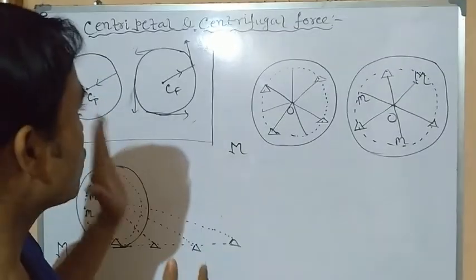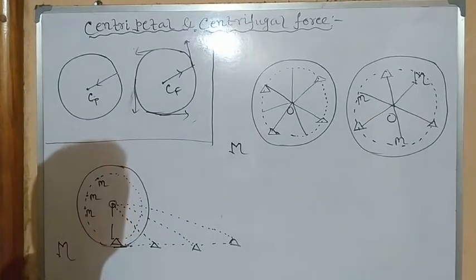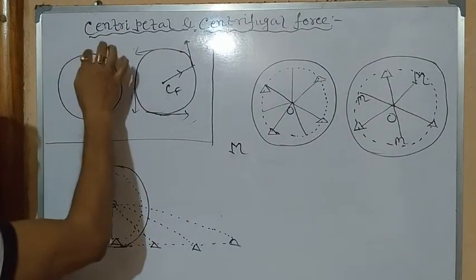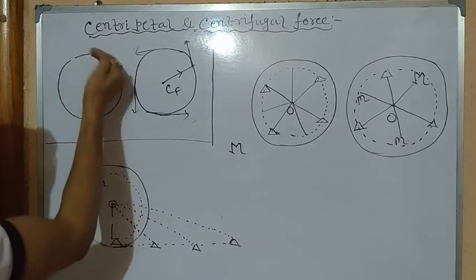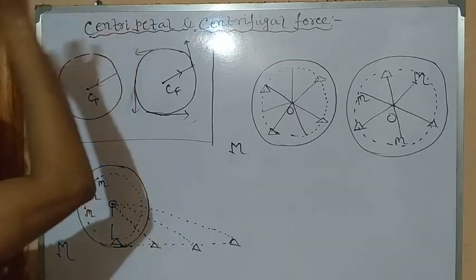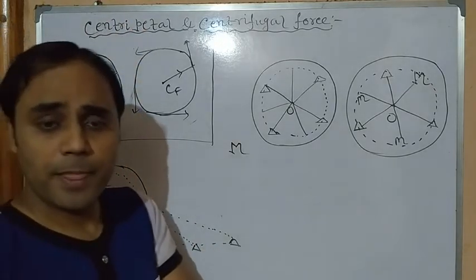Clear? So this is centripetal force which always acts towards the center. If you see the curve of a small arc, it always has a tendency to come inside toward the center. So that's why it's centripetal. And centrifugal force.